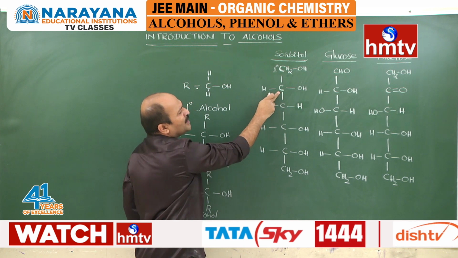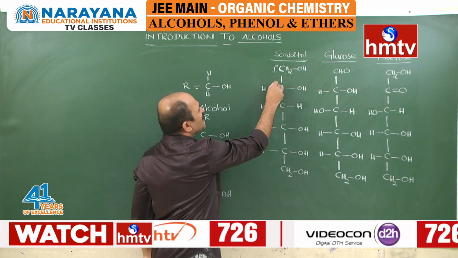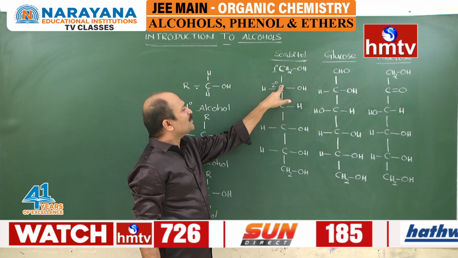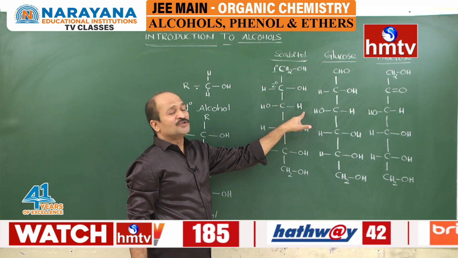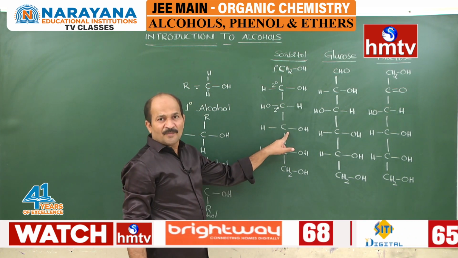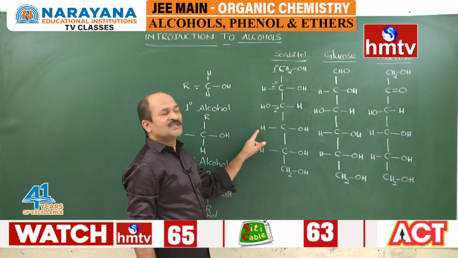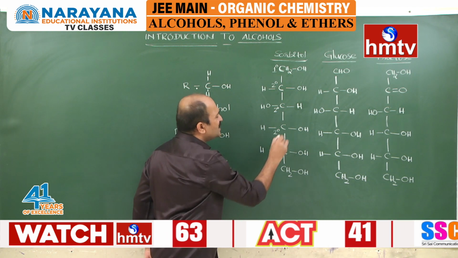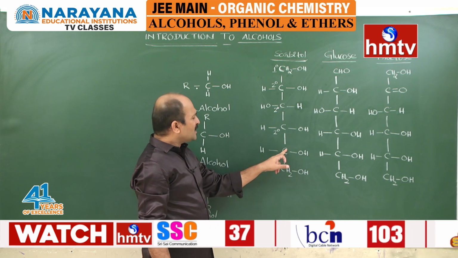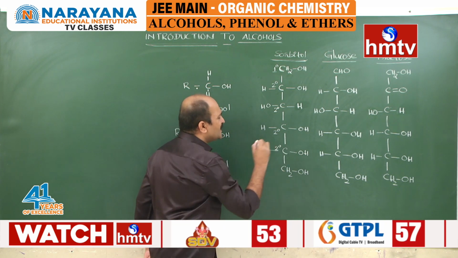And now this carbon, having one hydrogen and two carbons, can be considered as a secondary. Taking this carbon, it is connected to one more carbon here, one more carbon here, and connected to hydrogen, so it is also considered as a secondary. Taking this carbon connected to one more carbon and one more carbon and then two hydrogens, it is also considered as a secondary. So last but one, here the carbon is connected to carbon and connected to carbon and connected to hydrogen, so it is considered as a secondary.